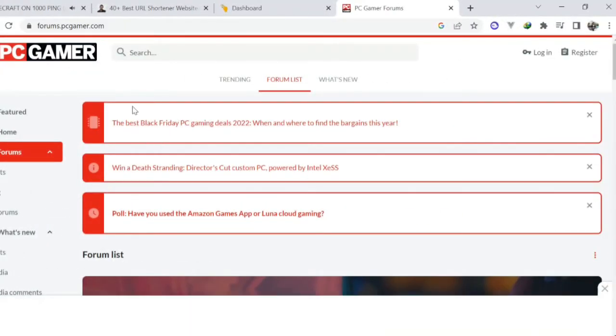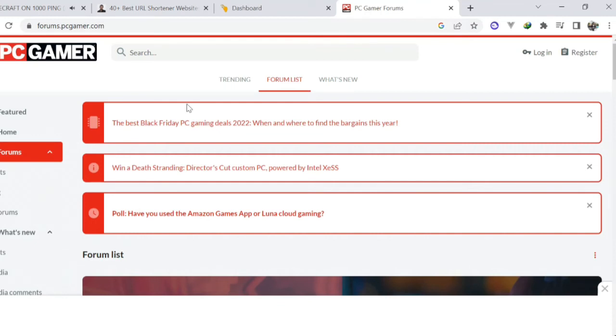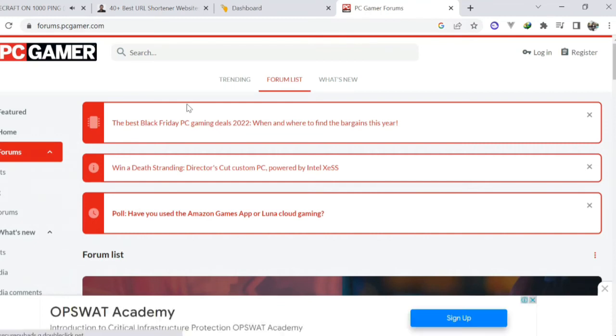There is another fantastic and popular gaming forum by the name of PC Gamer Forum that you can see right here. Go to the forum, create an account there and participate in it by posting your links so people can go to the YouTube videos through your link and you earn from it. Remember, this is the forum that gets millions of views each day and there are thousands of people engaging with each other, so this is the best opportunity for you to take advantage of it and get some traffic to the destination video through your shortened link.